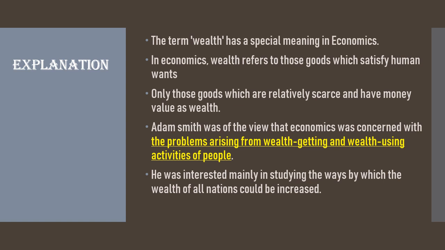Adam Smith just focused on how we can increase the wealth of the nation. What are the different activities we can perform to increase this wealth? He was not giving any importance to the welfare of the society. He was giving the priority to the wealth of the nation.